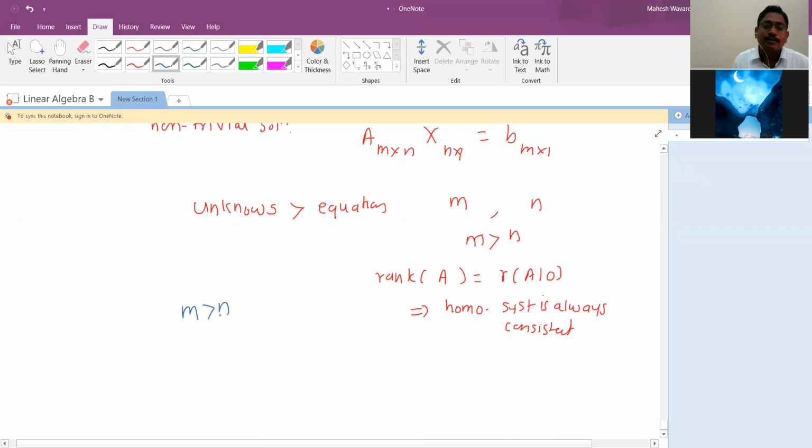What is the meaning of this m greater than n? Equations, unknowns. So once again I made a mistake while writing. Your n stands for the number of variables. Number of unknowns means the size of x, and x has n entries and there are m equations. So in this case, the rank of A is always less than or equal to m.